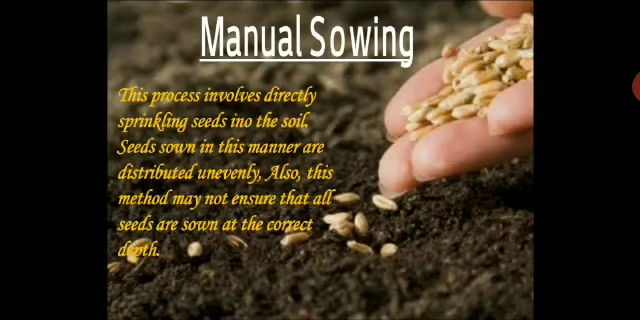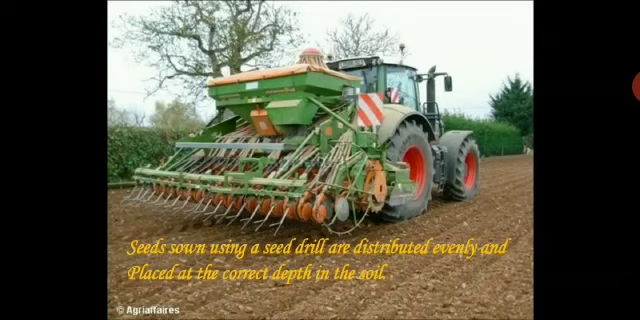Manual sowing. This process involves directly sprinkling seeds into the soil. Seeds sown in this manner are distributed unevenly. Also, this method may not ensure that all seeds are sown at the correct depth. So you have to ensure the correct depth. You can see this with the help of seeds sown using a seed drill. This is a seed drill, and seeds are distributed evenly and placed at the correct depth in the soil. So putting the seed at the correct depth is extremely important.